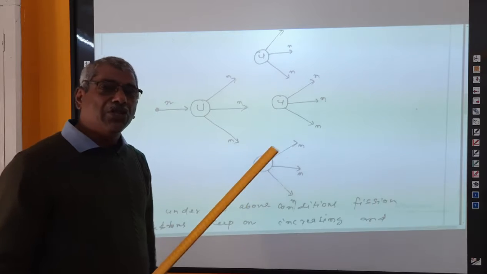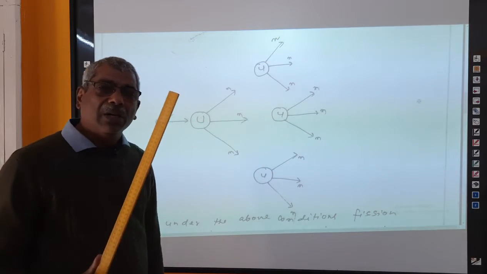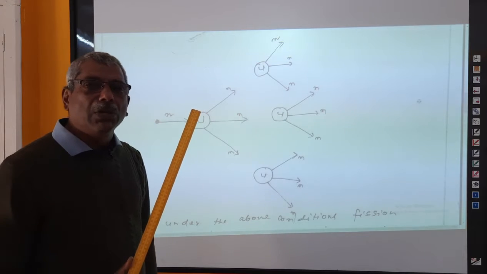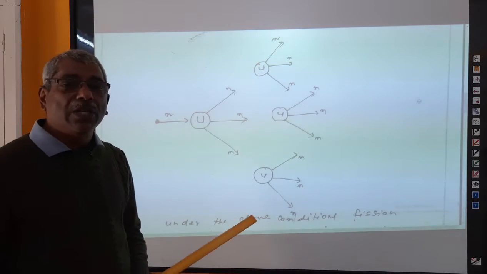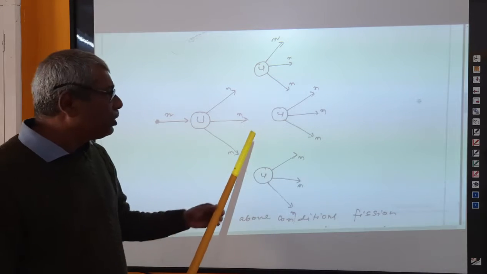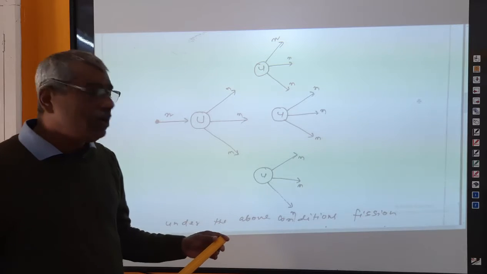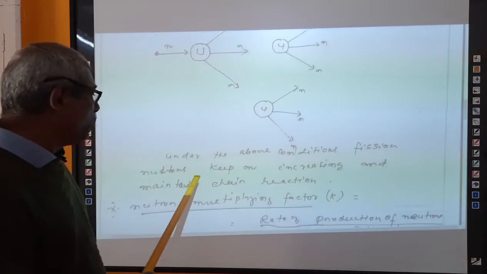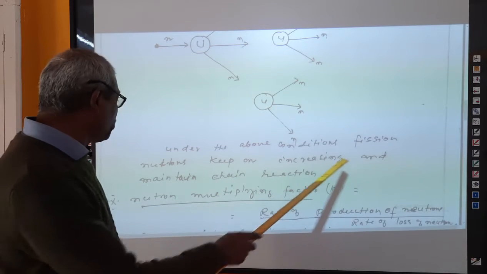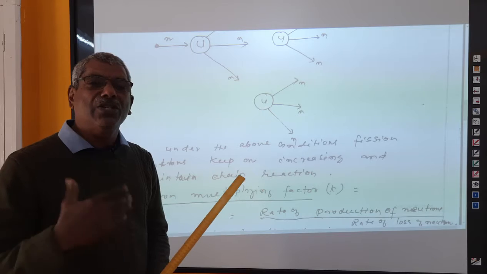In every nuclear chain reaction, you understand that a large amount of energy, about 200 mega electron volt, is produced. So many nuclear disintegrations altogether take place as shown in the chain reaction. Large amount of energy is produced. That is quite devastating. So under the above conditions, the fission neutrons keep on increasing and maintain the chain reaction. This is what is called sustained chain reaction.